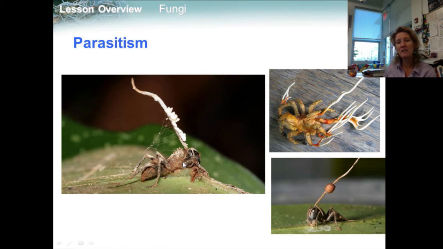Hyphae develop, cloaking the decaying exoskeleton in a web of fungal material. Reproductive structures, which will produce more spores and spread the infection, then emerge from the grasshopper's remains. This is a picture of a spider that's been taken over by fungus, and here's an ant that has a fungus growing outside of it.